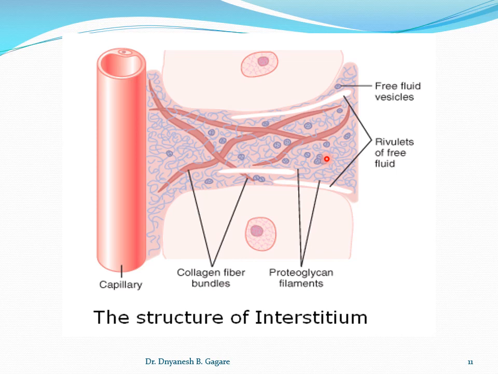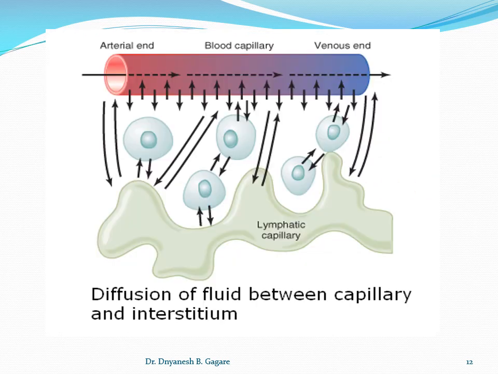Okay students, up to this point we studied the structure of the interstitium. This is one more diagram, because now we have to enter into the mechanism of tissue fluid formation, how the tissue fluid is formed.